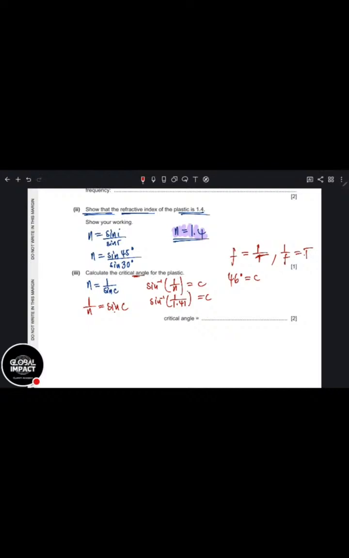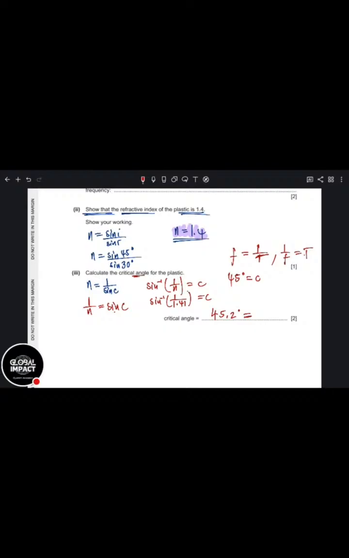1 over 1.41, and so on. You get, yes, it's actually 45.1. So it's actually 45, so it'll be 45 degrees. That's the C. So you'd say C is 45.2 or whatever. If you want to say 45.2 degrees, it's fine. Okay? Let me say second function sine 1 over 1.4.